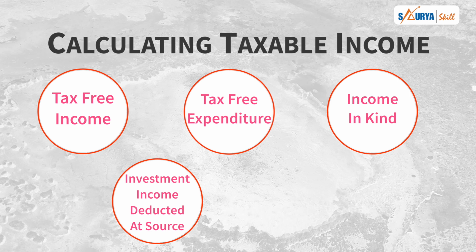So this is how the system works, that you have some income, tax-free income, tax-free expenditures, then you have income in kind also, and investment deducted at source, income deducted at source. Then after considering all these points, we have a formula for how to calculate the taxes.